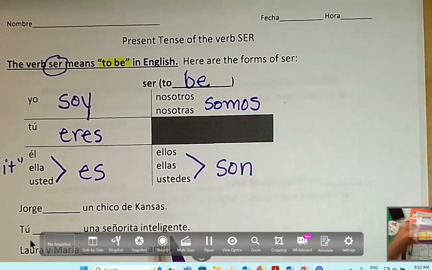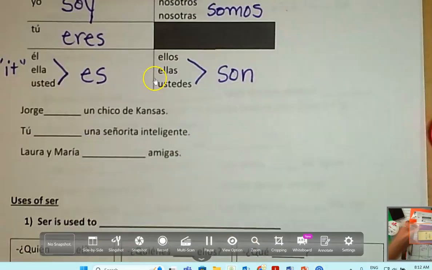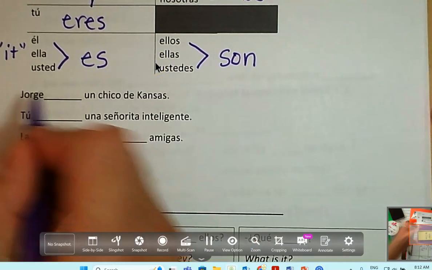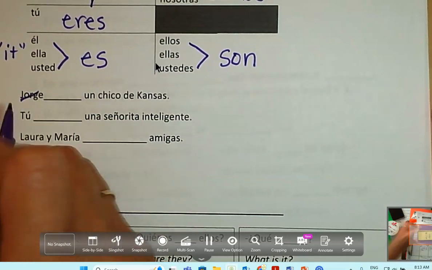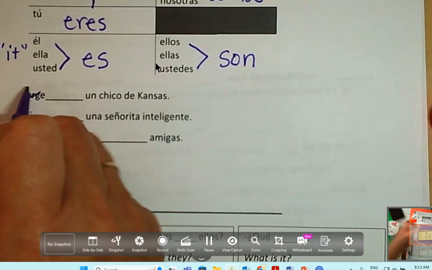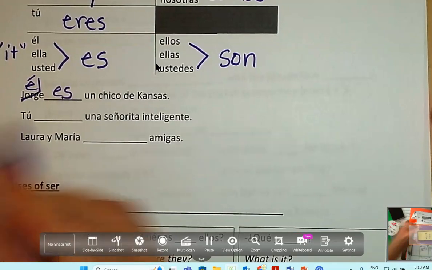So pretty easy, right? Remember, first step is find your subject. So number one, who are we talking about? Jorge. Jorge is the same as what subject pronoun? I, you, he, she, we, they. He, which is él. What is the form we use? Tell me in English. Jorge es un chico de Kansas.